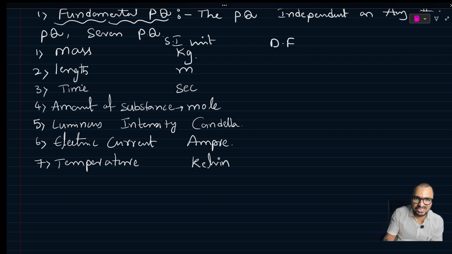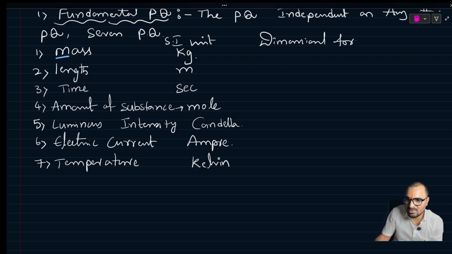So you can see the first is mass. Mass, first letter M. Its dimensional formula is written as capital M. That's all: M1, L0, T0.